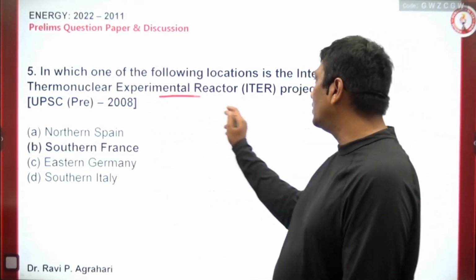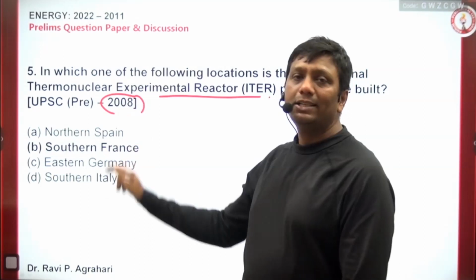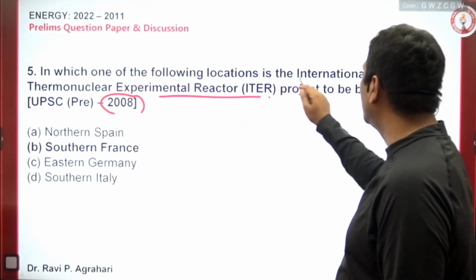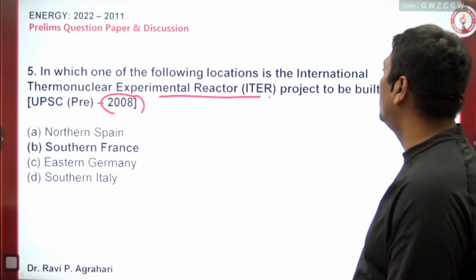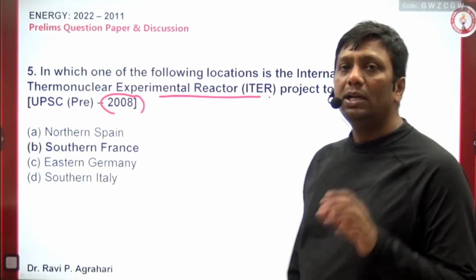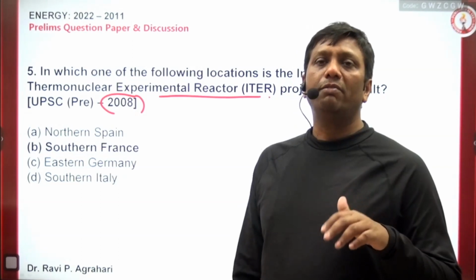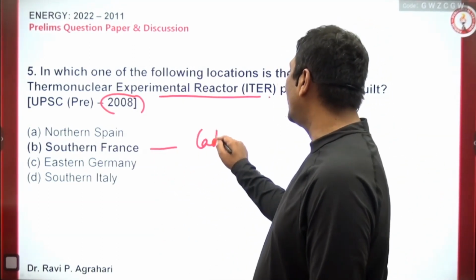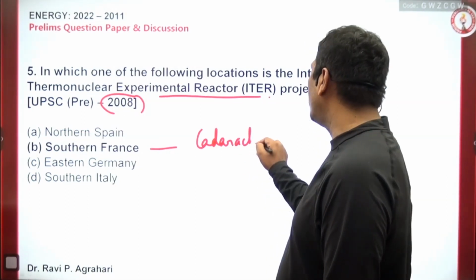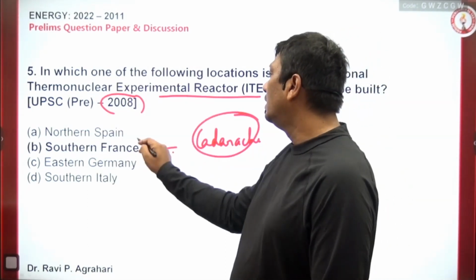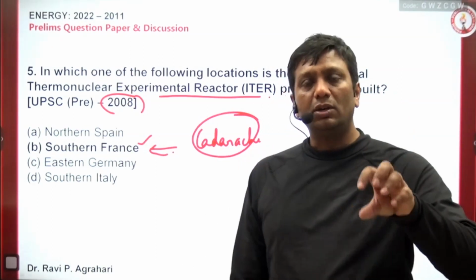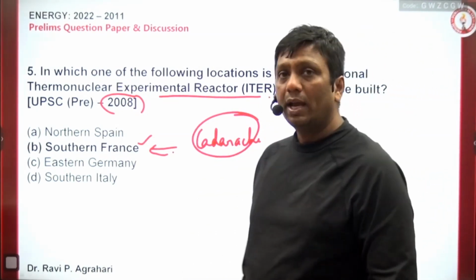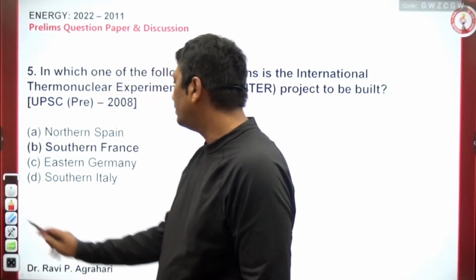See, further, the question was a UPSC question in 2008, the ITER reactor question. In which one of the following locations is the International Thermonuclear Experimental Reactor project to be built? So the International Thermonuclear Reactor, where we are performing nuclear fusion experiments, the particular area is called Cadarache. And this Cadarache is in the South France area. South France is right, but within South France, the actual location is Cadarache. Everybody remember this.